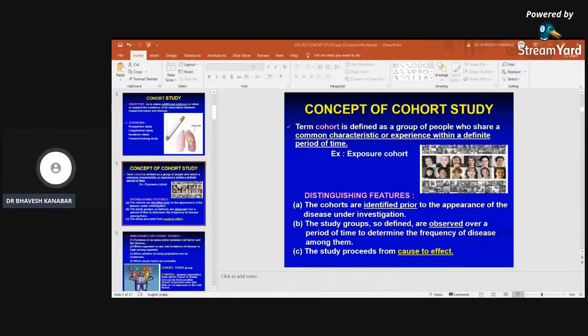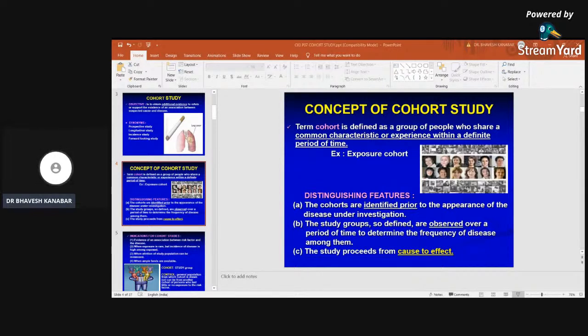So, the cohorts are identified prior to the appearance of the disease under investigation, right? Prior to the disease, that is one of the distinguishing features. The study group so defined is observed over a period of time to determine the frequency of the disease among them, right? First of all, the cohort is identified.